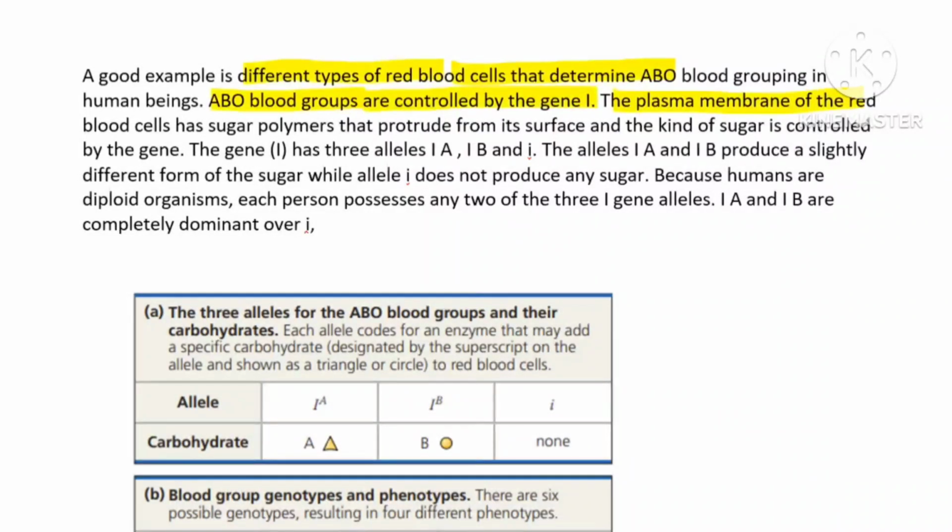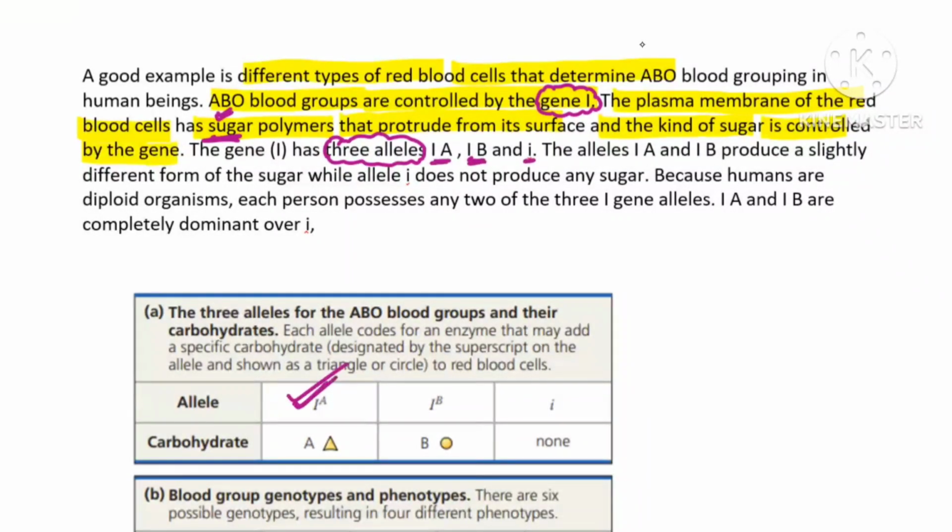The plasma membrane of RBC has sugar polymers which protrude from its surface, and the kind of sugar is controlled by the gene. It means these sugar polymers are working as antigens. Blood grouping is controlled by one gene, I, which has three alleles. What are the three alleles? IA, IB, and small i.